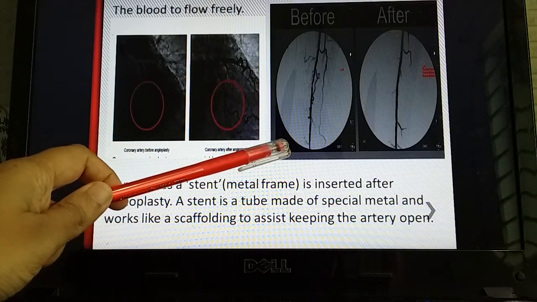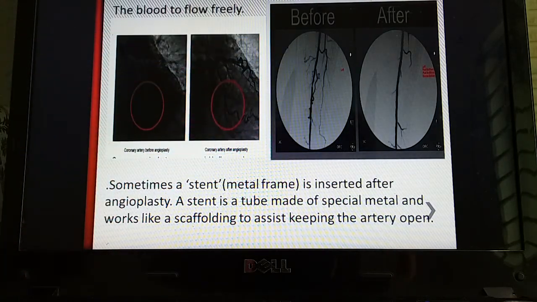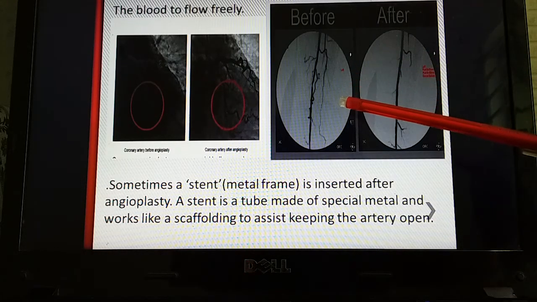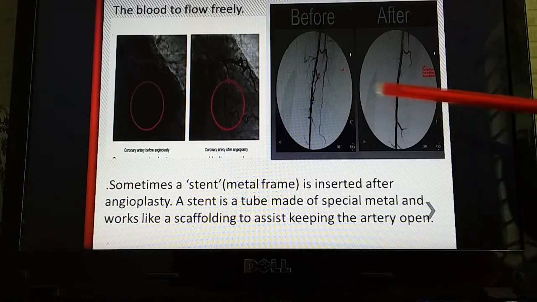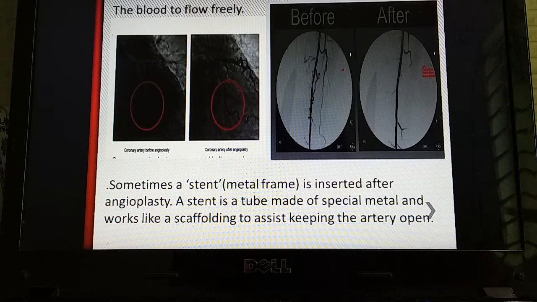This is also before angioplasty, and finally the last picture is also after the angioplasty is done. That means there was a blockage in the first image, but this blockage is removed and the blood vessels get clear after angioplasty. This is the motive of using the method angioplasty.